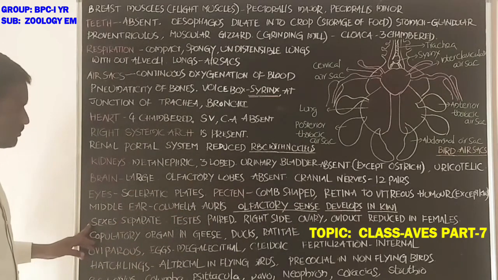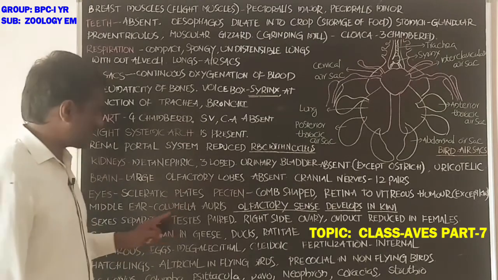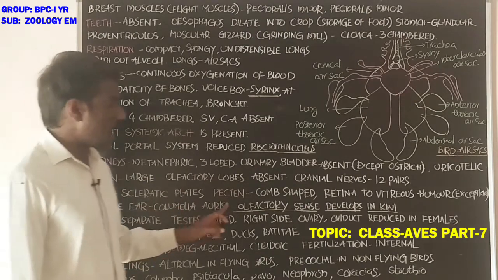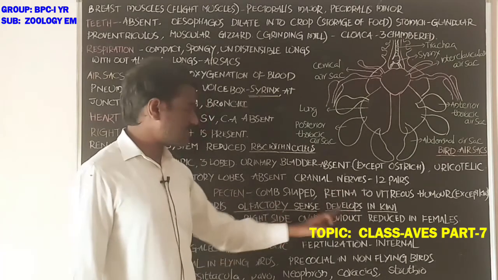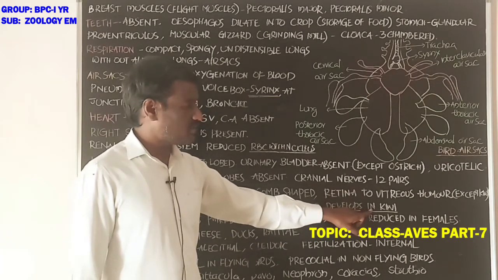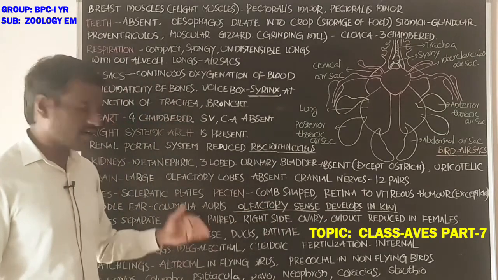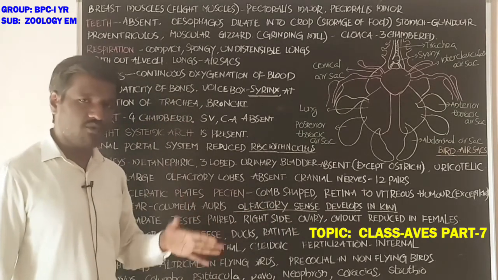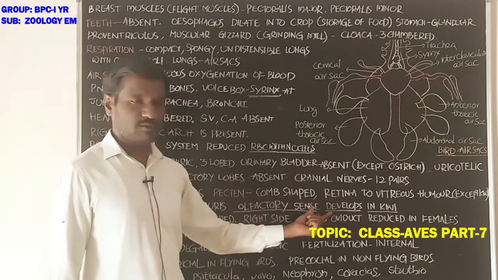Next, students, the middle ear consists of a single ear ossicle, the columella. Olfactory sense develops in kiwi. Olfactory lobes are reduced in all the birds, but except in kiwi, the olfactory sense develops.